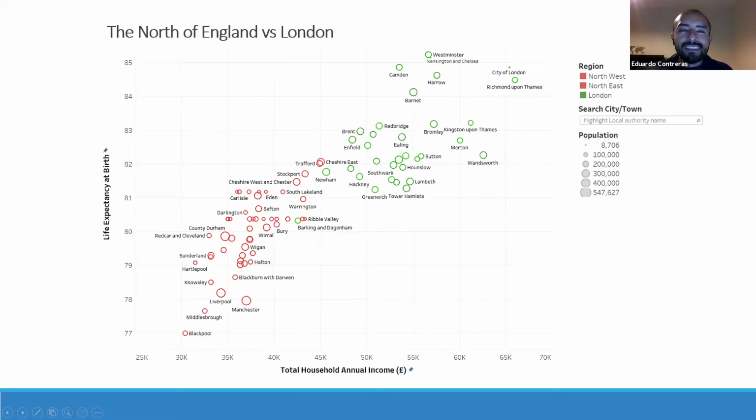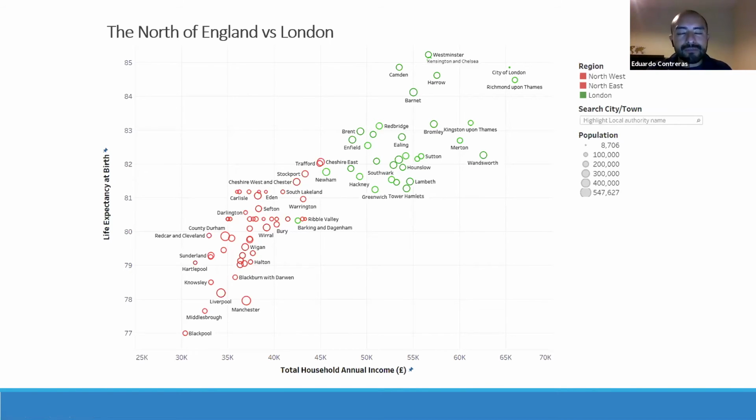It was quite shocking, so I wanted to isolate these two pockets of regions to see how different London is compared to the north of England. You can see that, for example, in Westminster, the City of London, or Richmond, people have almost twice the salary, twice the income, of people in the north, like, for example, Blackpool or Middlesbrough. And that is also reflected in the life expectancy.